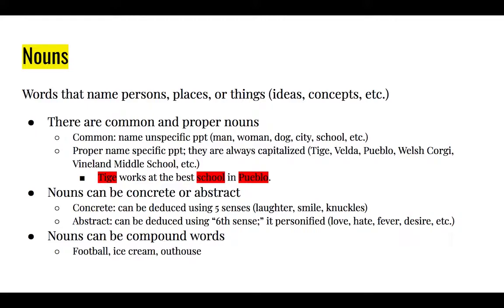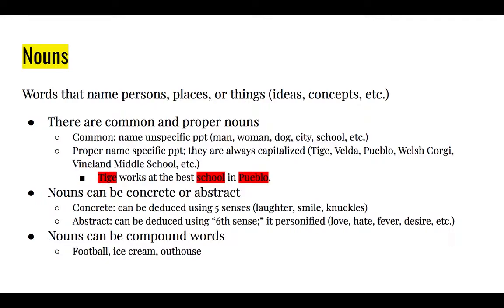Nouns can be concrete or abstract. Concrete means they can be deduced using the 5 senses, like laughter, smile, knuckles. We can see, we can hear someone laughing. We can see someone smiling. You know, we give someone knuckles and we fist bump, we can feel that, we can see that, we can hear that. Those are concrete nouns.